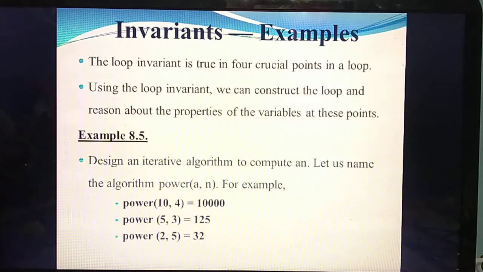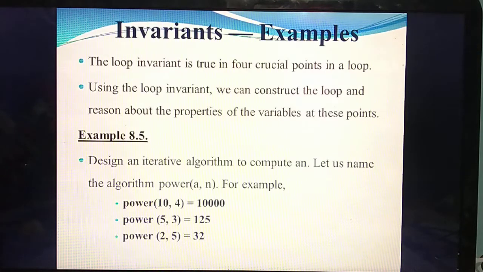Have you studied it or not? So if we say a particular loop is invariant, the loop should be true at 4 points: the start of the loop as well as the start of the iteration, then the end of the loop as well as the end of the iteration.